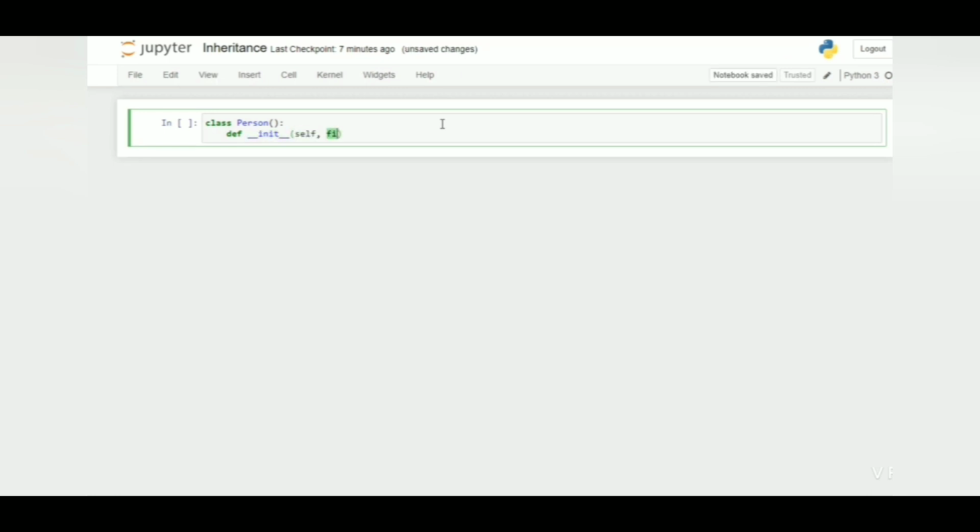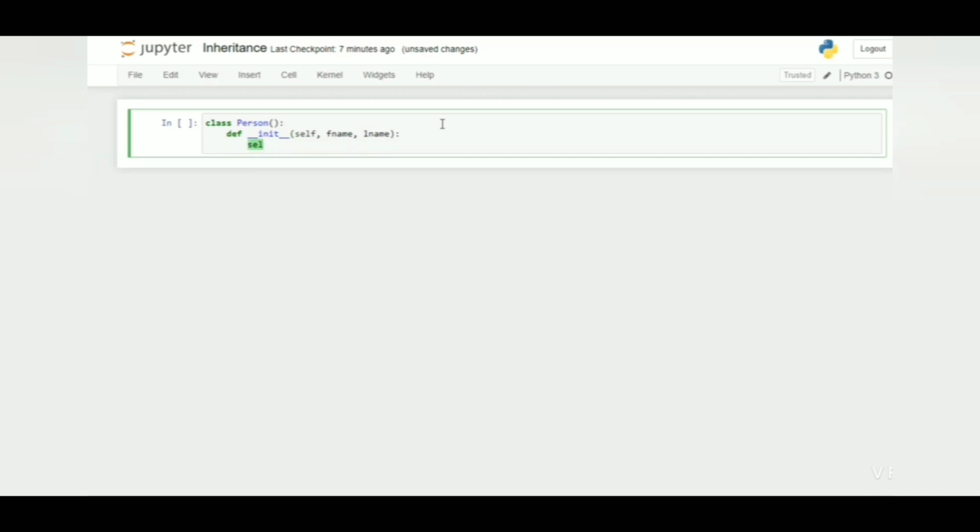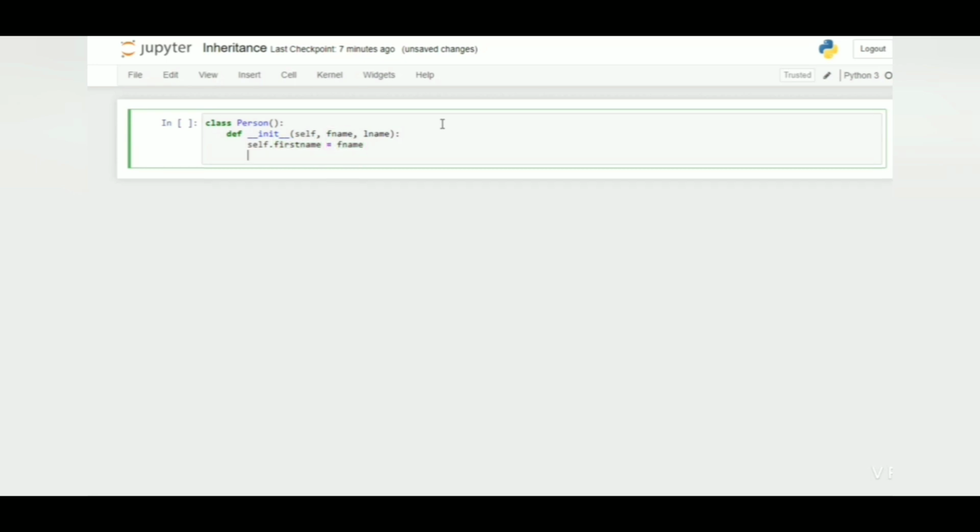We will say f name and l name, and we will say self dot first name equal to f name and self dot last name equal to l name.